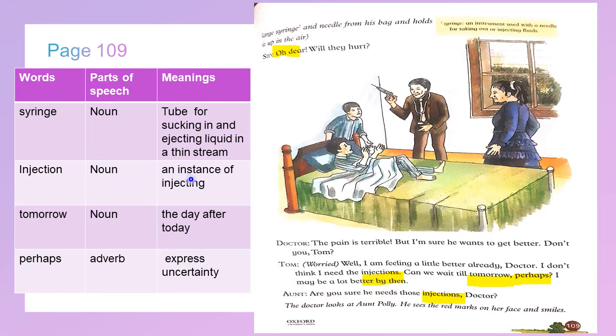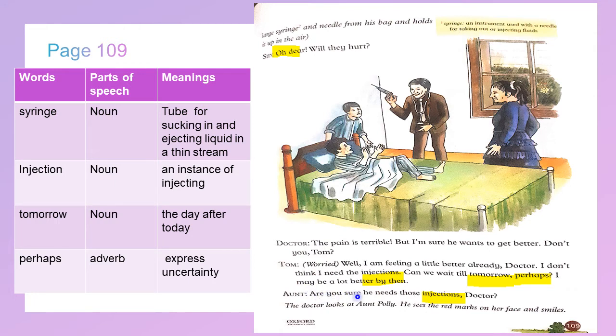Injection is a noun, an instance of injecting. It is an instrument which is used to inject things. Tomorrow is a noun. It means the day after today. Perhaps is an adverb. It expresses uncertainty. I may be a lot better by then.